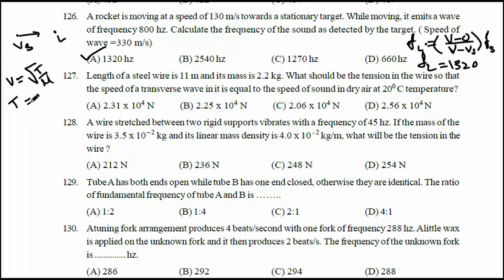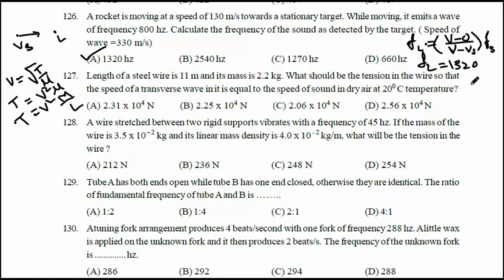T equals V square into mu, where mu is mass per unit length, M by L. So T is V square into M by L. But what about V? The velocity of the transverse wave is equal to the speed of sound in air at 20 degrees centigrade.